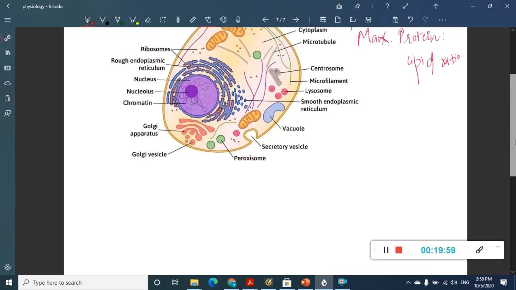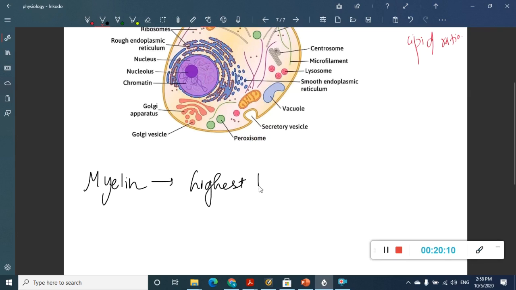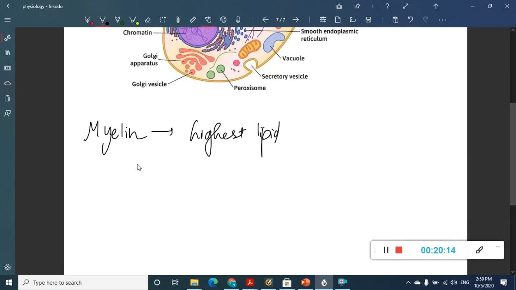Then in neurons, we have something called myelin. This myelin has the highest lipids. It is made up of sphingolipids, which are highest in myelin. So myelin has the least protein to lipid ratio.